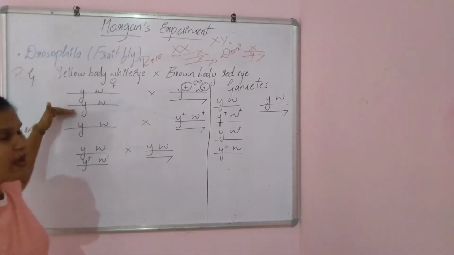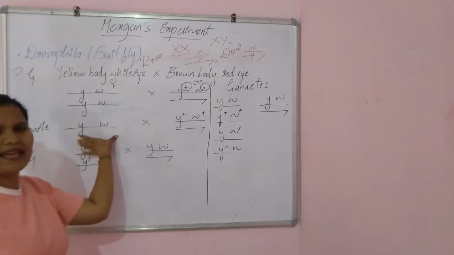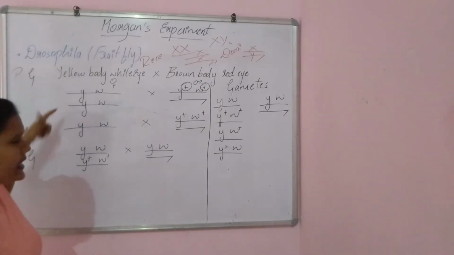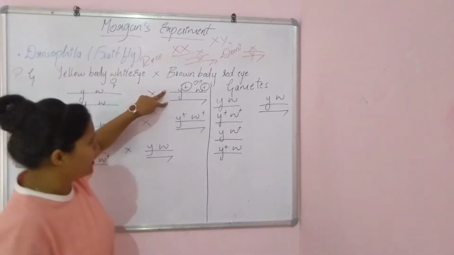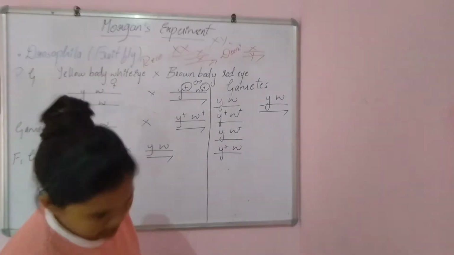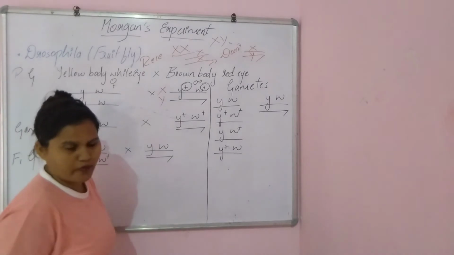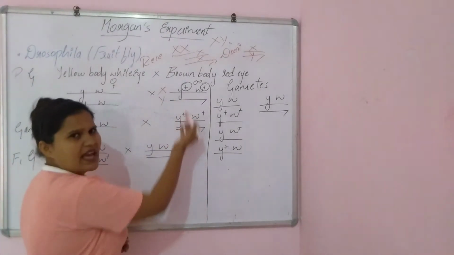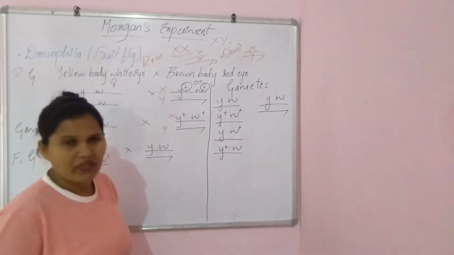See, these both are present on the X chromosomes, right? So we will take only a single gamete, that is the y and w. In these two we will take only one gamete because they are the same. But here, let me tell you, this is the X chromosome and this is the Y chromosome. We need to separate them. So the gametes will be as they are. This is an X and this is Y, right?